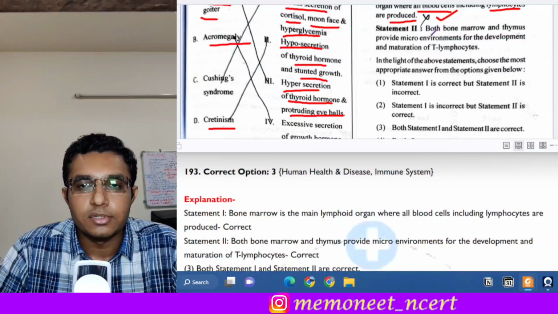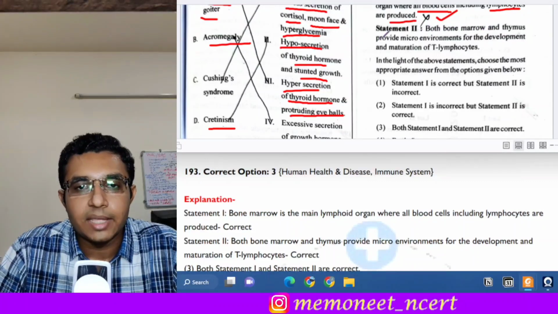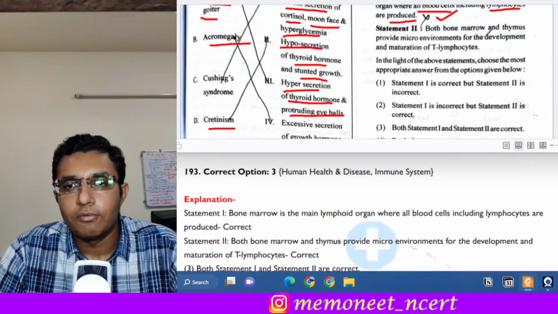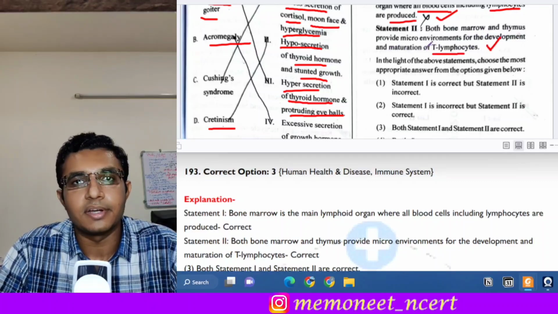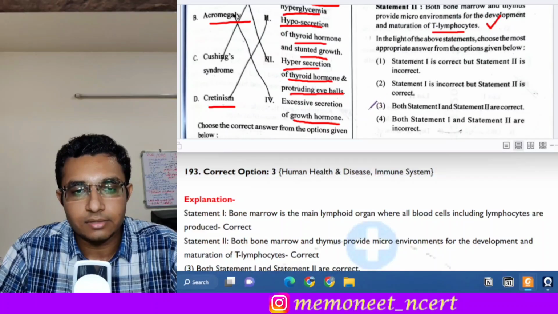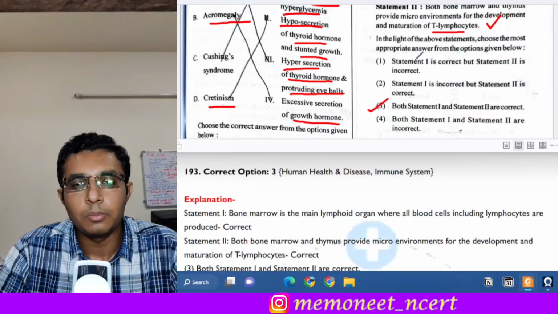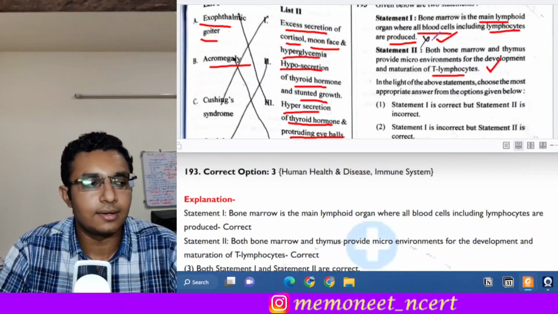Statement 2 is both bone marrow and thymus provide microenvironments for the development and maturation of T lymphocytes. So this is also a correct statement. So here the answer will be option 3, that both statement 1 and 2 are correct.